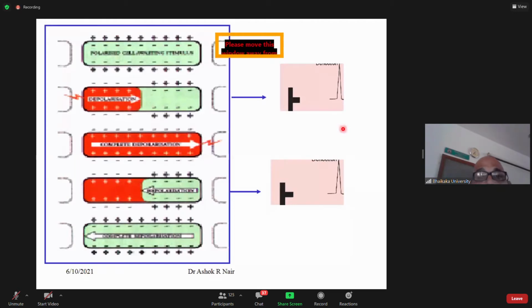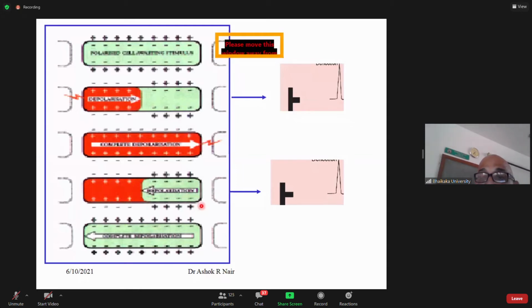Now, I told you about two cases. Both cases are here. When the depolarization is spreading in this direction, the electrical vector is in this direction, you get an upward deflection. Here, the second case, where the repolarization is occurring in the region which got depolarized last.